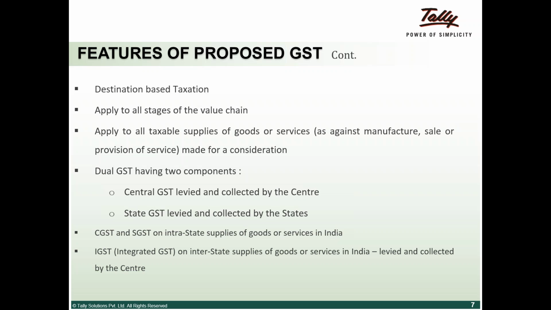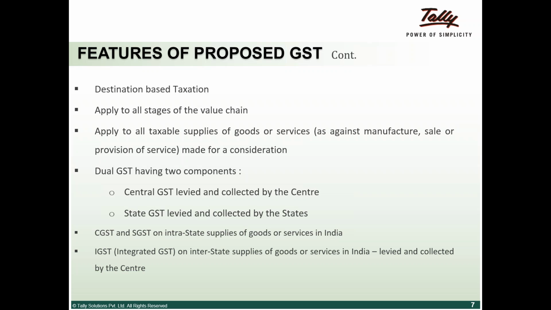So basically, if you've been observing what's happening, there is something called an empowered committee of ministers, which has been created. Just to give you one background on this, we will run you through it in a little more detail, but since we're talking of states and center, there was something called the Constitution Amendment Bill that got passed recently, right? So what happened in this Constitution Amendment Bill? Just in basic terms,